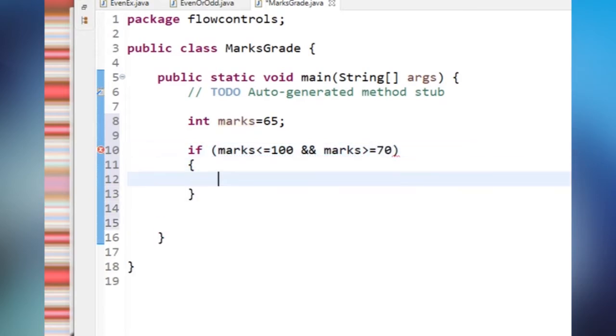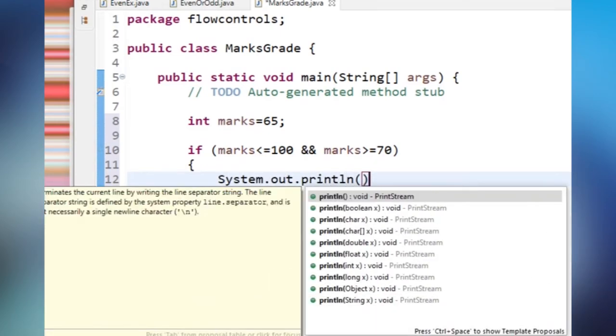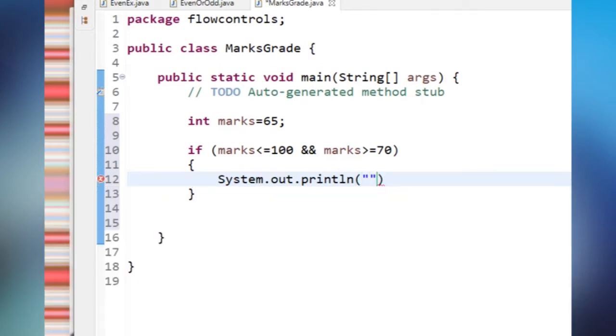Then which grade will I get? System.out.println, exactly, you got distinction.